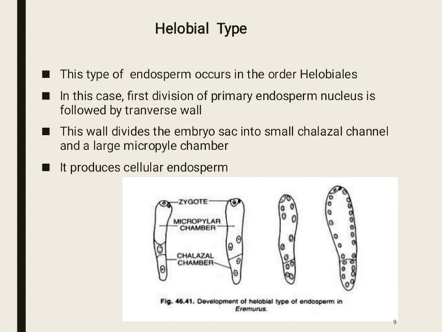Then the nuclei in each chamber divide by free nuclear divisions. But there are few nuclear divisions in the chalazal chamber. The endosperm in this chamber degenerates. Walls develop between nuclei in the micropylar chamber and it produces cellular endosperm.